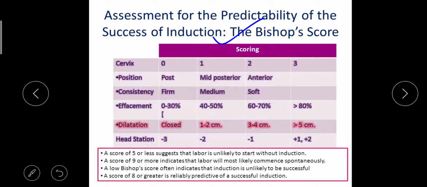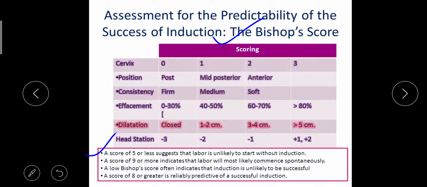So with the help of this table, we are going to find out whether the mother is eligible, whether the mother can undergo induction of labor or not, because we have studied in the criteria. There is one criterion that we have to see, that the cervix is ready or not. So with the help of this calculation, we are going to find out whether the cervix is ready or not.